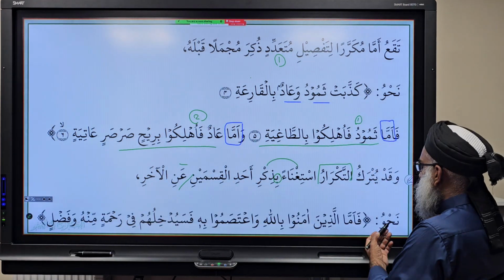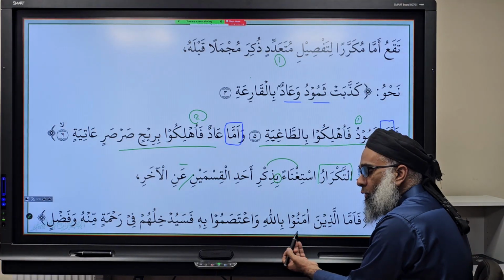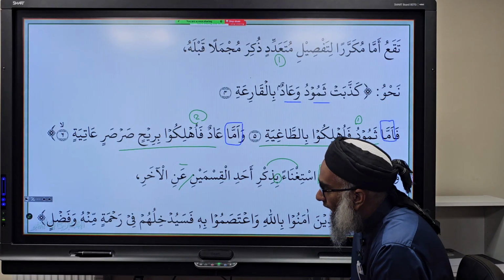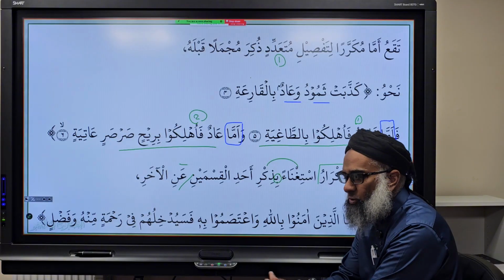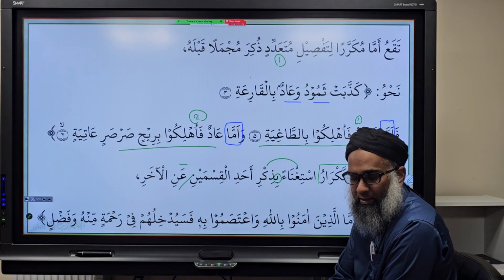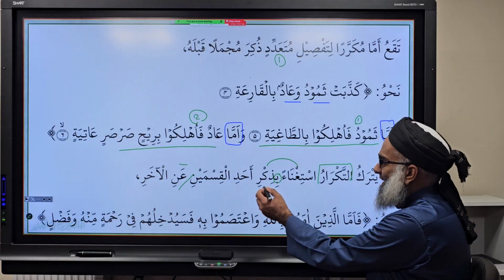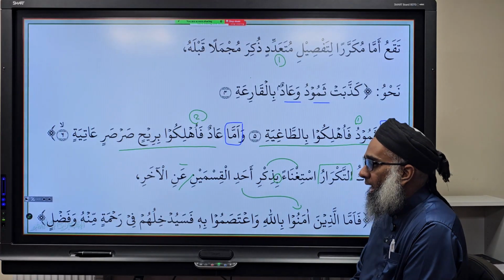For example, Allah says here, فَأَمَّا الَّذِينَ آمَنُوا بِاللَّهِ وَاعْتَصَمُوا بِهِ, as for those who believe in Allah and hold fast to the commands of Allah subhanahu wa ta'ala, Allah will give them entry into His mercy, i.e. Jannah, and His grace. After that, there are no other details. What's understood from the context? Who's the other party? أَمَّا الَّذِينَ كَفَرُوا. So istighna'an بِذِكْرِ هَذَيْنِ الْقِسْمَيْنِ, you don't mention the other party. That's also another way amma can be used.